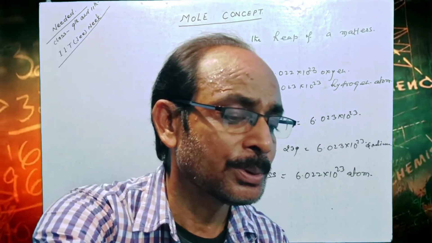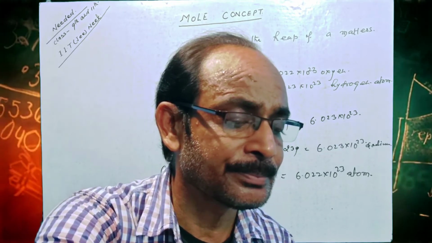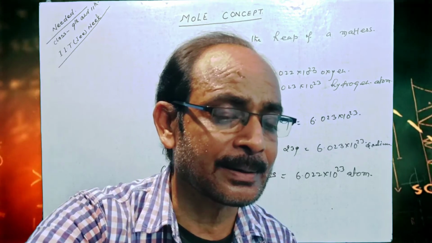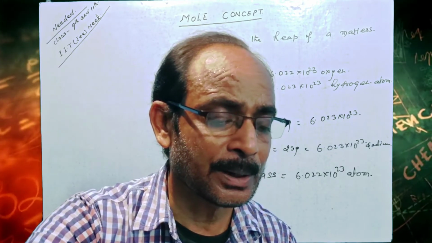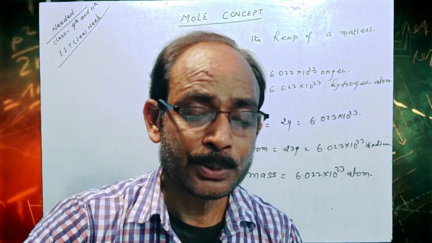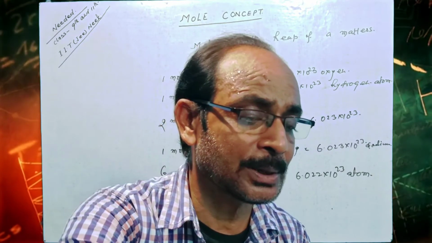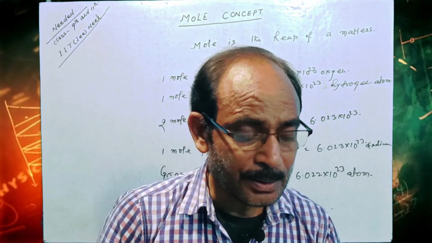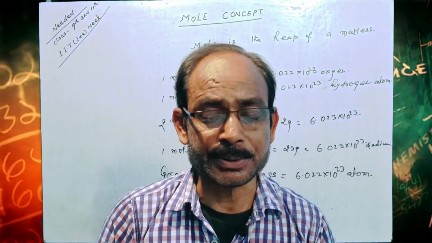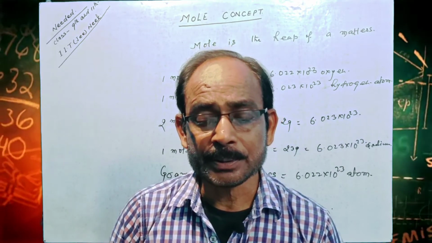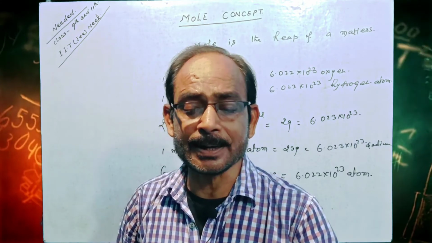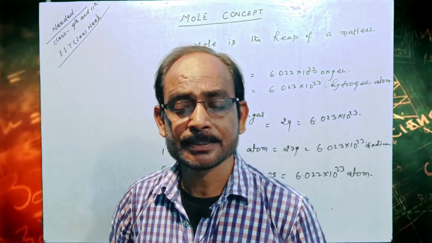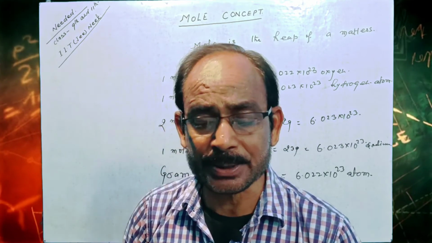According to the definition of mole and their concept, we come to conclusion about a mole is represented an Avogadro's number of particles of a substance.